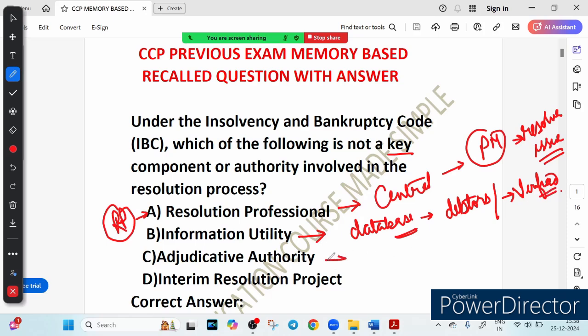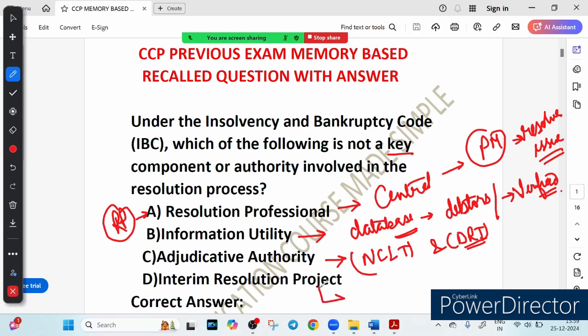The third option says executive authority. See, you know what NCLT is, National Company Law Tribunal, and you know about DRT, Debt Recovery Tribunal. So NCLT and DRT act as the adjudicating authority. They approve or reject insolvency applications and ensure fair proceedings. They are like judges in a courtroom, deciding whether a case qualifies for the resolution process or not.